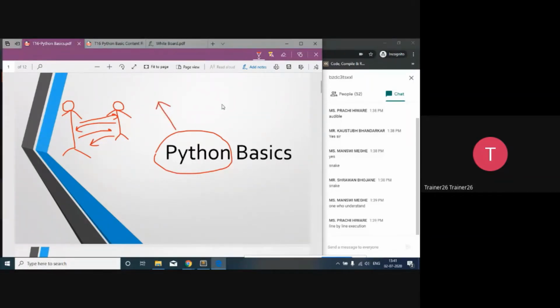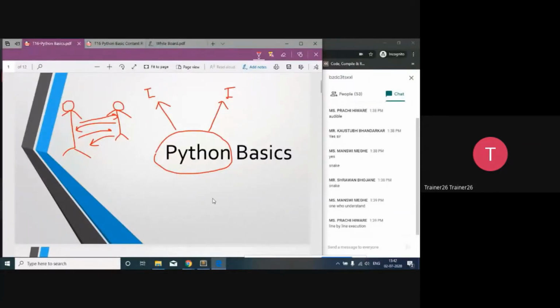Python is not a snake, it's a scripting language. And when you talk about a scripting language, the first thing is an interpreter and the second is interactiveness. So these two things are there with Python: an interpreter and an interactive language. The third fundamental about Python is that it is a scripting language. Like C, there is no concept of compile, link, and execute. You don't have to compile the code. There is interpretation. If you write something, the interpreter is going to understand it.